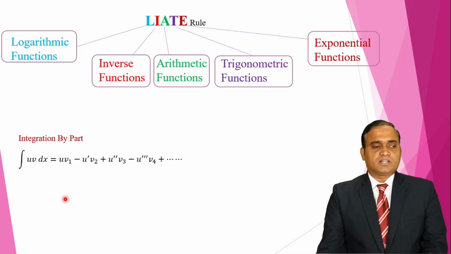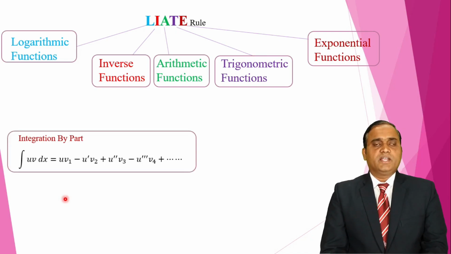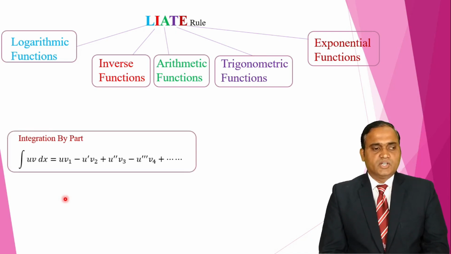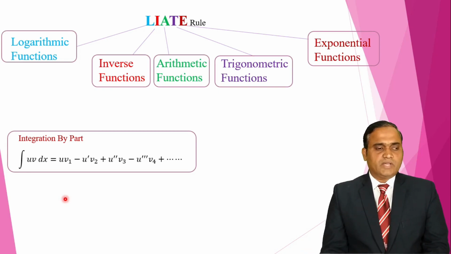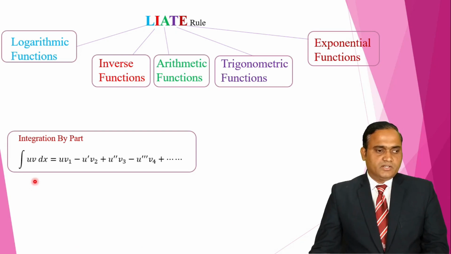So for integration by parts, the formula is integration of uv dx equals u v1 minus u dash v2 plus u double dash v3 minus u triple dash v4 plus and so on. Here the dash denotes the derivative and the suffix number denotes the integration. So we have to take u as it is, and v1 as the integration of v.